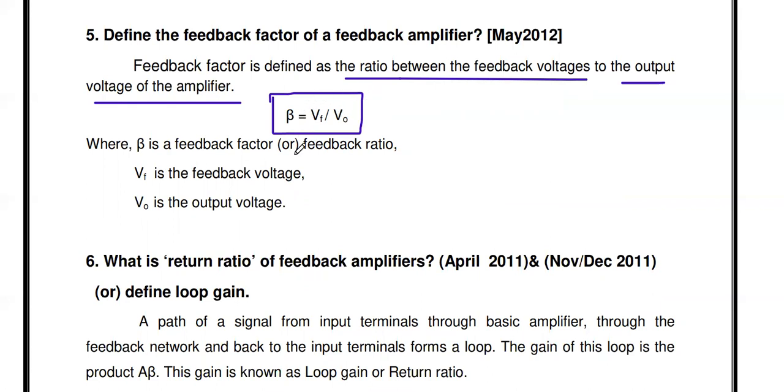Usually this beta is a fraction. The beta value is between 0 and 1. So the minimum value is 0 and the maximum value is 1. Okay, this is the feedback factor.